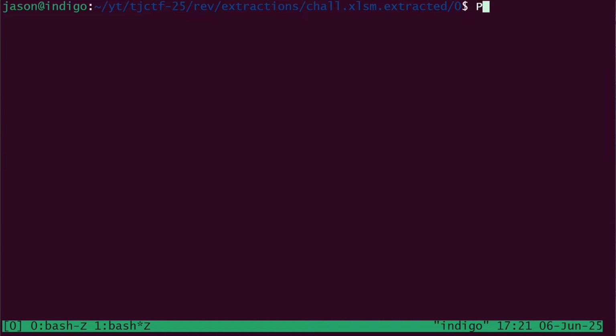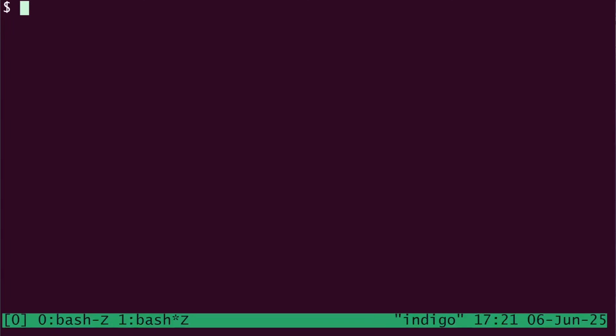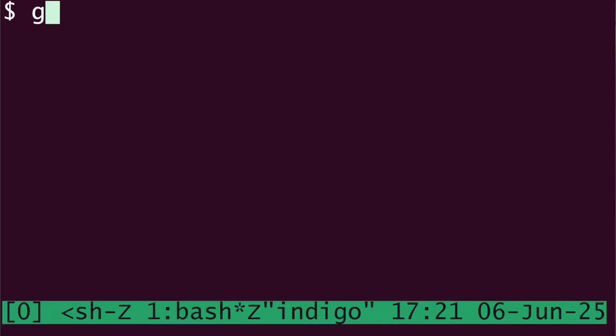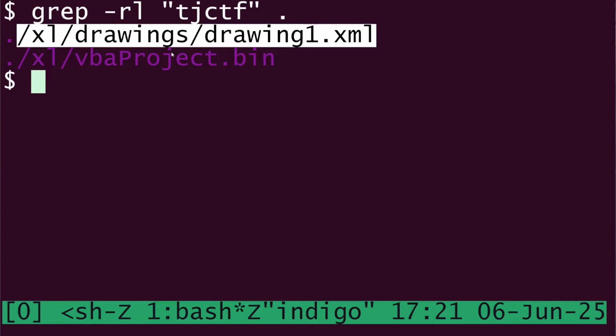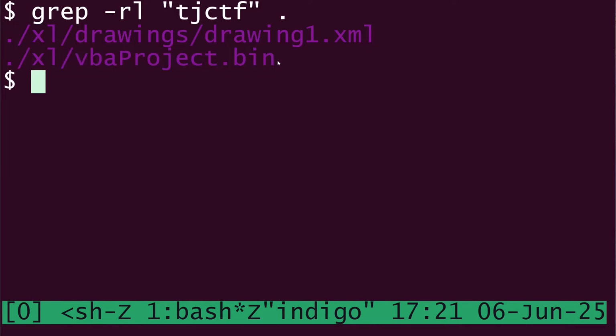I'm going to change up my terminal prompt just because my command will be a little bit long and I want everyone to be able to see it. So now I'll make my terminal this and zoom in a little bit. Now we can do our grep. I'm going to do grep -rl for recursive, L to print out the file, and let's do TJCTF on the current directory. It comes back with two results, a .xml file and then a .bin file.